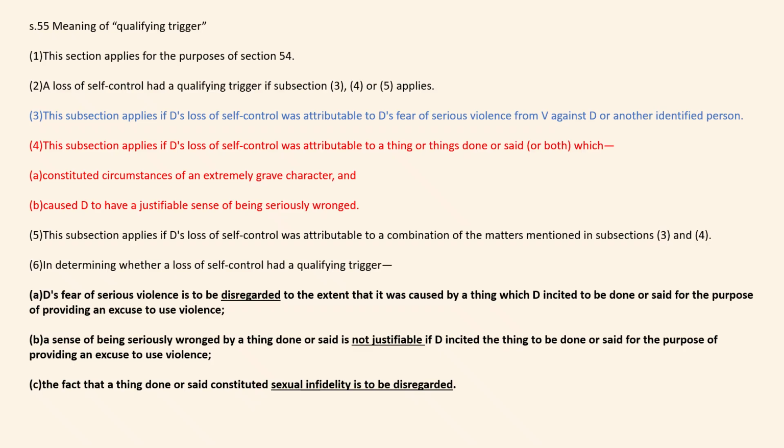A sense of being seriously wronged by a thing done or said is not justifiable if the defendant incited the thing to be done or said for the purposes of providing an excuse to be violent. And in subsection C, this is again excluded. The fact that a thing done or said constitutes sexual infidelity is to be disregarded. So you've got examples of what is to be disregarded, what a defendant cannot rely on.